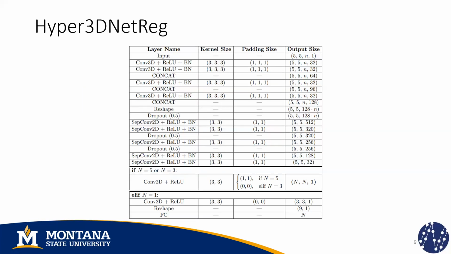And this is our general Hyper-3 net reg architecture. As you can see, the input has these dimensions. This one means that the input is considered as a single data cube with dimensions 5 by 5 by lowercase n, which denotes the number of features in our problem, which is 8 in our case.